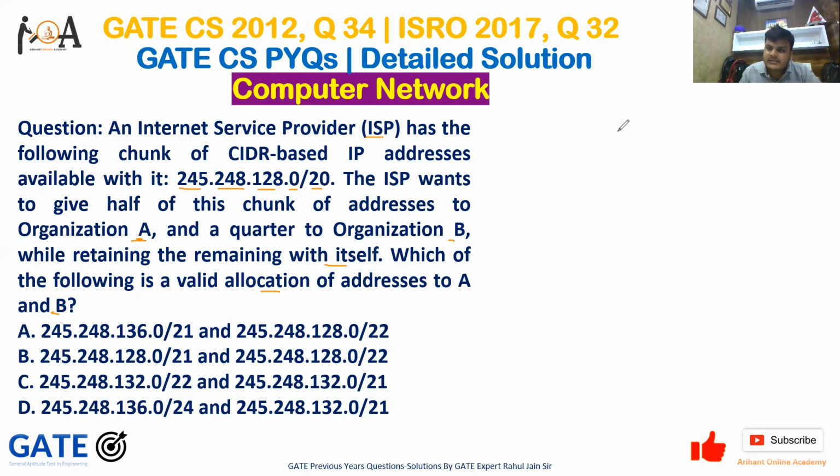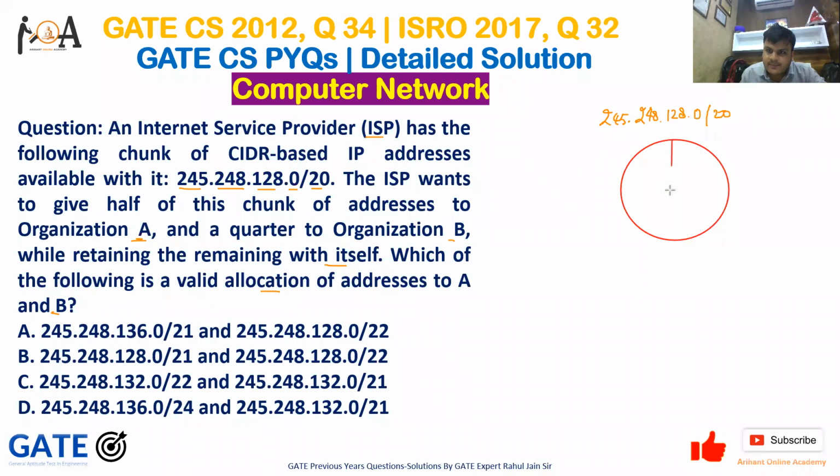So guys, you can understand this problem like this. The IP address which we have here is 245 as the first octet, 248 as the second octet, 128 as the third octet, 0 as the fourth octet, and /20, right? It is nothing but the complete ISP block.